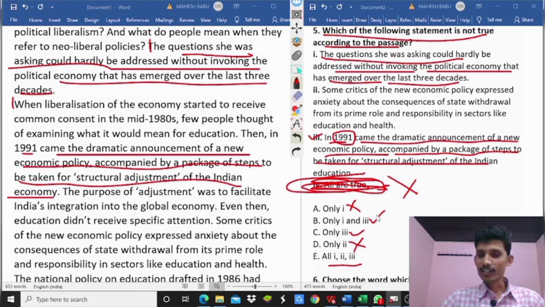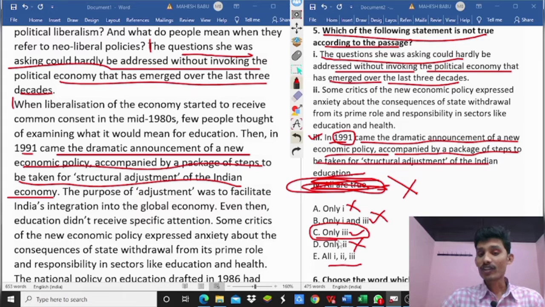Second option, 1 and 3. No, only 3 is not true. Next one is true. So the statement is not true according to the passage in asking fifth question. So 1 and 3 is not true, so second option is eliminated. Next, all 1, 2 and 3 is not true. No, already first option is right. Third option is wrong. Next, only option C is right.